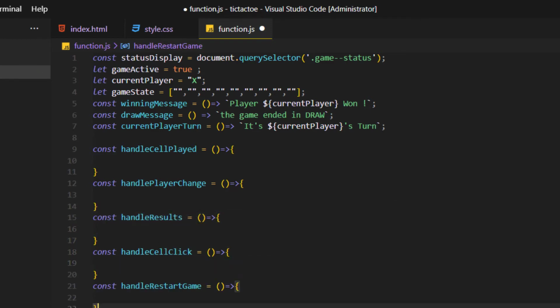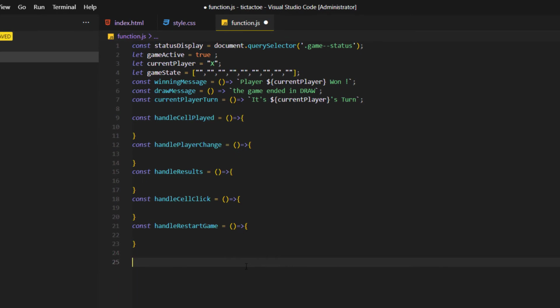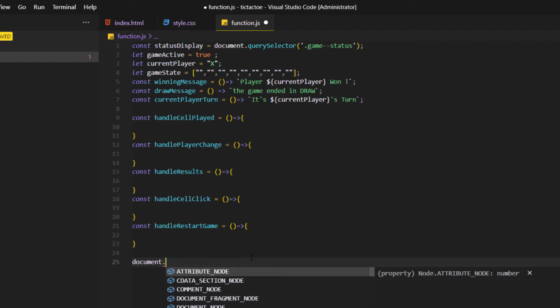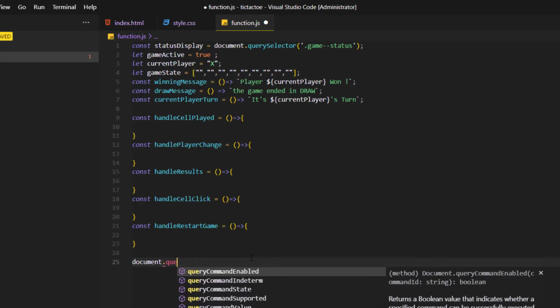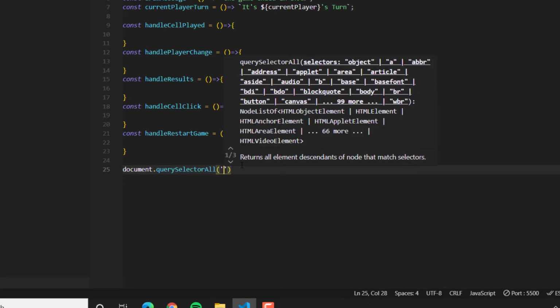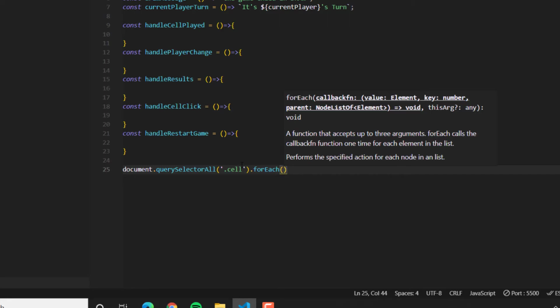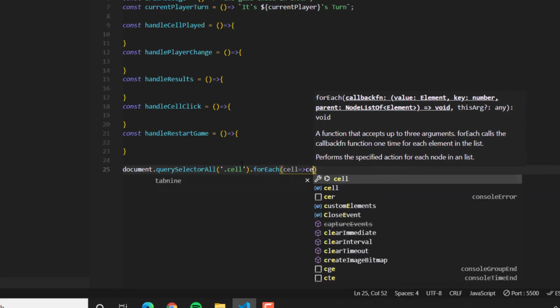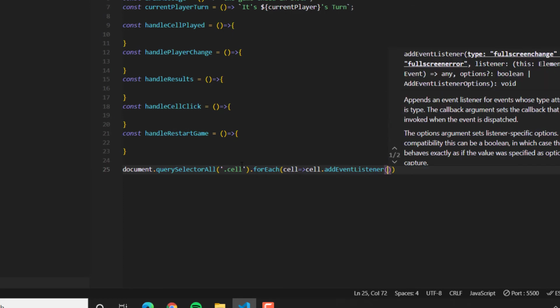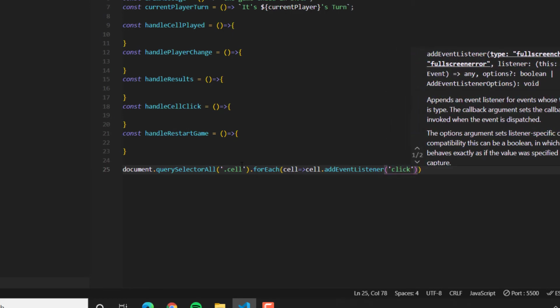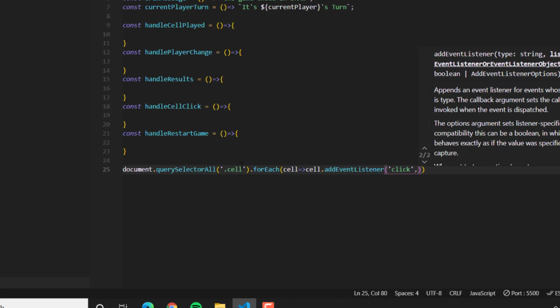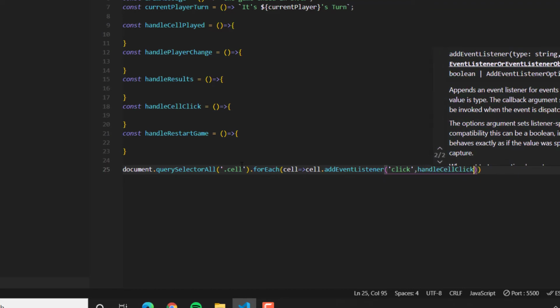And yeah, at the very end we link the functions to the cells. So yeah, we're gonna use the DOM here, document.querySelectorAll, and we're gonna select all the cells, and for each cell we're gonna add an event listener, and that event listener listens to click, and we're gonna link it to handleCellClick.